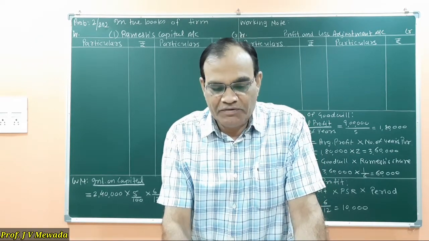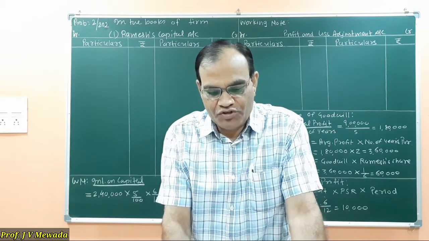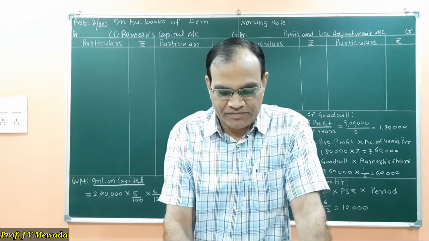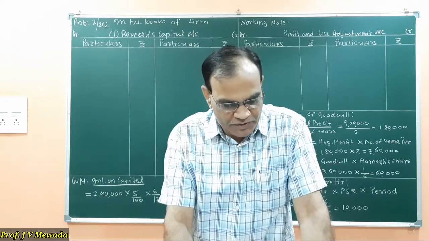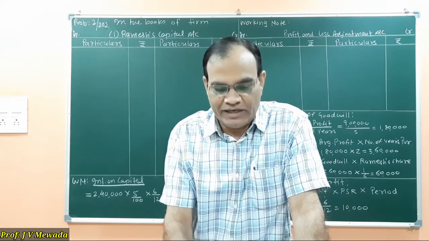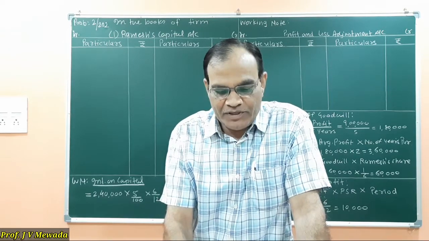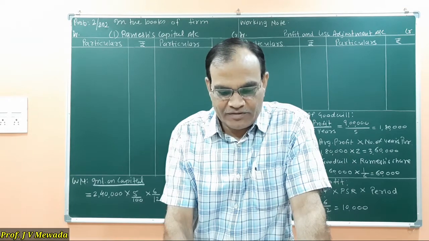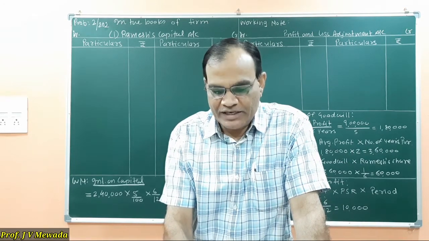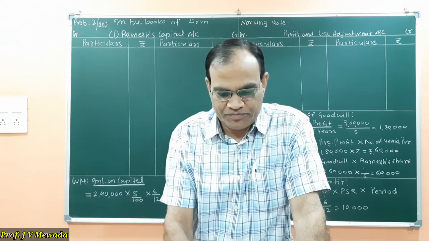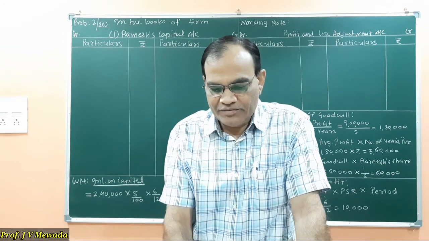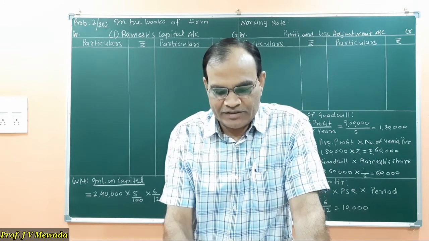So the balance sheet is given, and then we are told that on 1st October 17, that is exactly after 6 months, Ramesh died. So which partner? Third partner died, and the partnership deed provided that RDD is to be maintained at 5% on debtors, plant and machinery and investments were valued at rupees 80,000 and 4,10,000. Of the creditors, an item of 6,000 is no longer necessary and has to be properly adjusted.